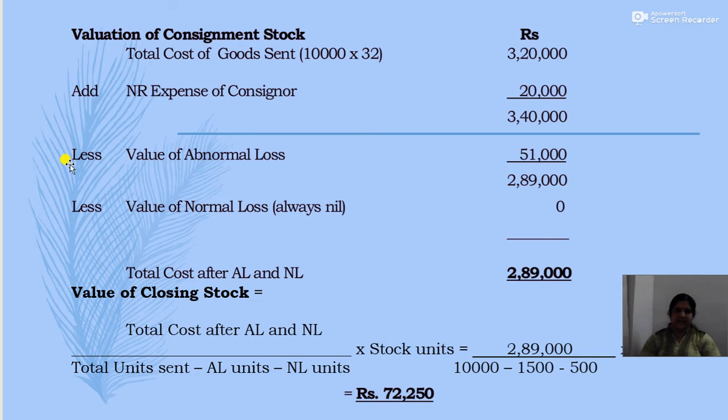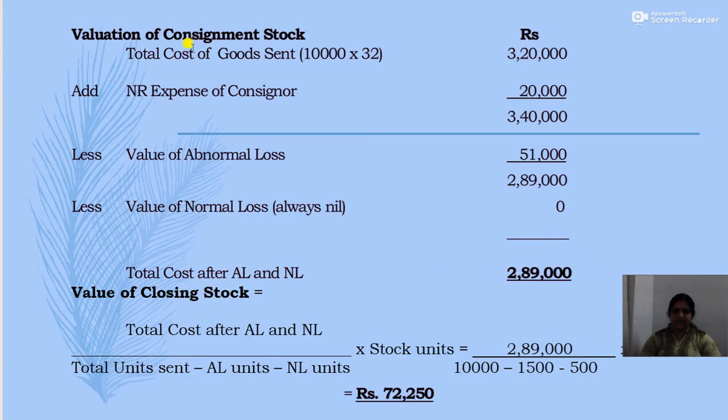Then from this you have to deduct value of abnormal loss. So the value of abnormal loss you have already calculated, that is 51,000. Then you will be getting 2,89,000. Then you have to deduct value of normal loss, which is always nil, that is 0. So the total cost after abnormal and normal loss will be 2,89,000.